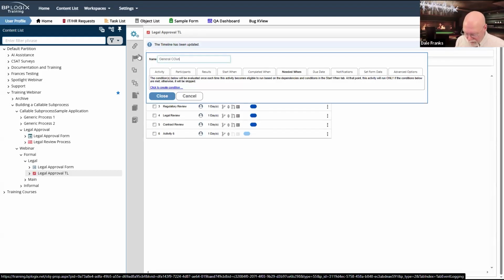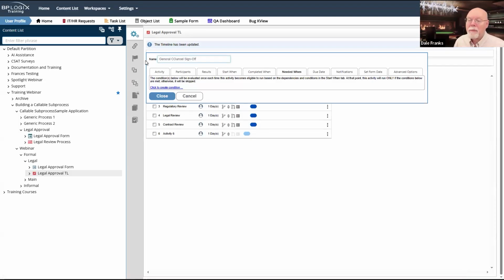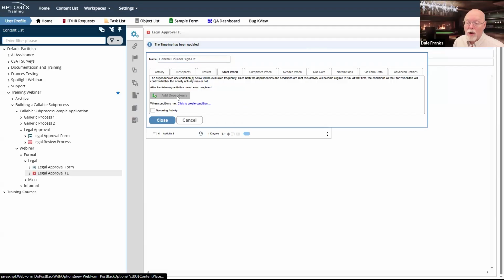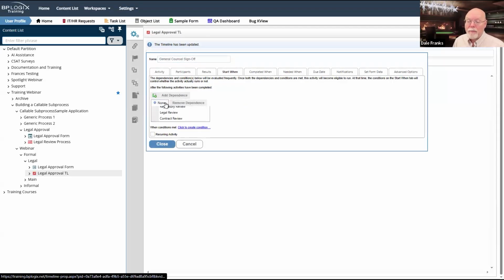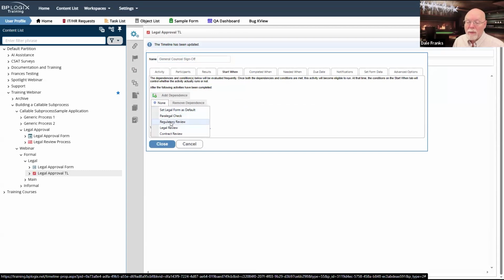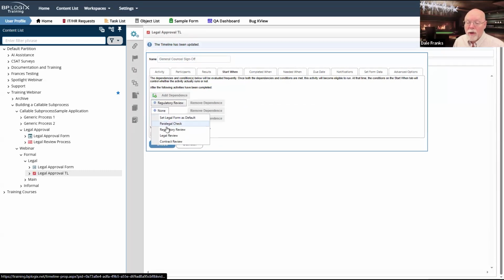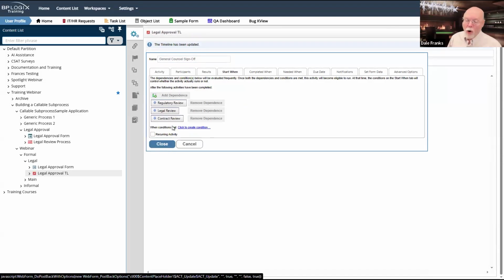general counsel sign off. And so I am on this one, this will always run, but I do need to run over here to the Start tab, and I need to add 3 dependencies on it. So it needs to be done regulatory review, legal review, and contract review. All 3 need to be complete before this activity runs.